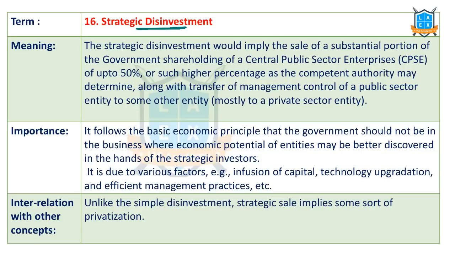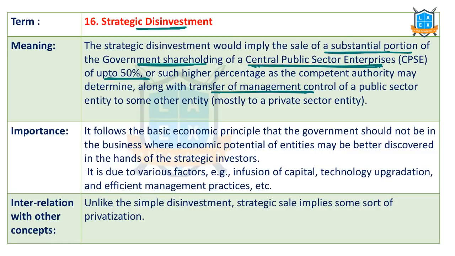In the Economic Survey, this concept was discussed elaborately. That's why this can be a potential question for this year. Strategic disinvestment means selling a substantial portion of the government share from a central public sector enterprise. In general, the central government holds less than 50% share and sells the share to others, private companies. Right? They transfer the management control also to the private sector.